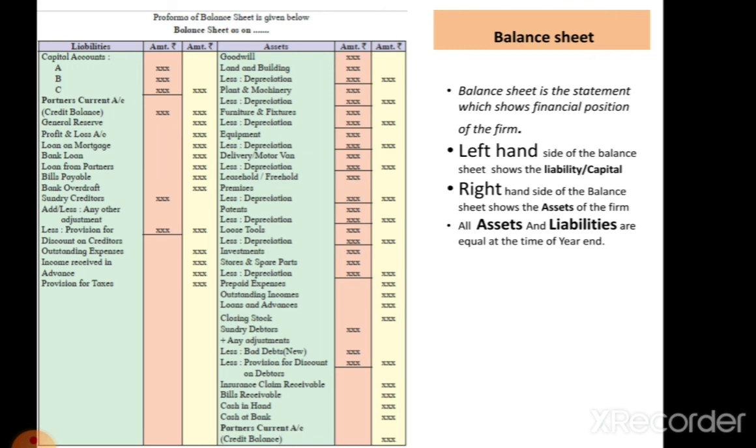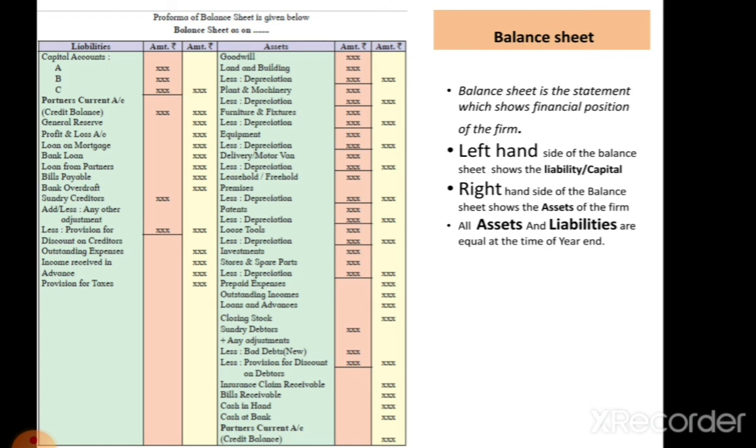Then stores and spare parts, which are also fixed assets, so they are recorded. Most of the time the sequence follows that these must be recorded before investments. Then prepaid expenses and outstanding income; these are all current assets. It means after the fixed assets and investments, there is a recording of current assets. Let's see which are these current assets. Prepaid expenses, which are advances. Then outstanding income. Then loans and advances. These are recorded on the asset side.